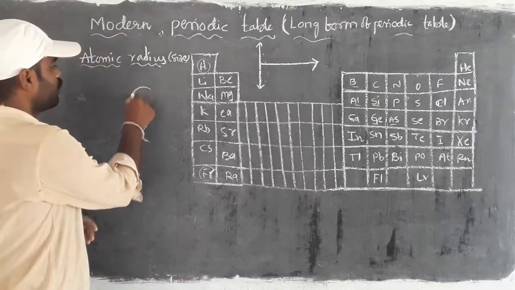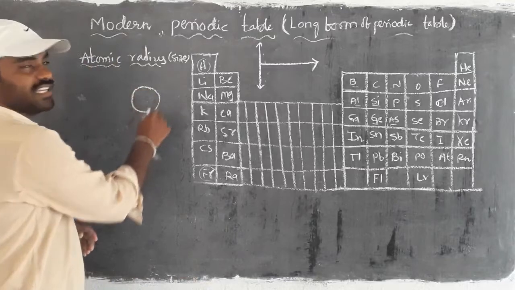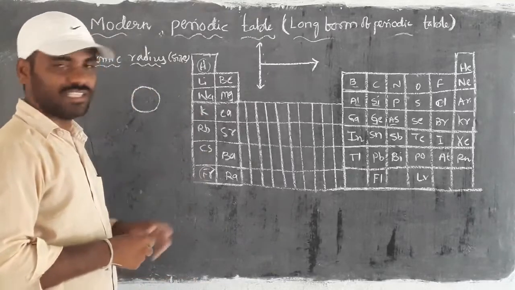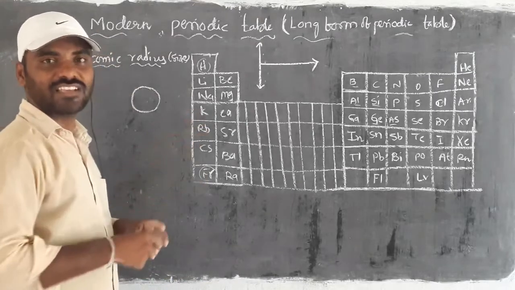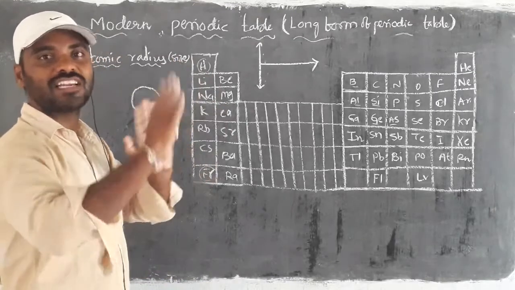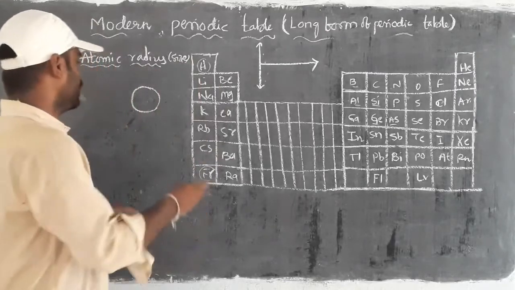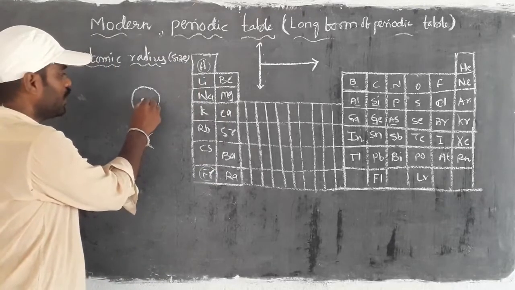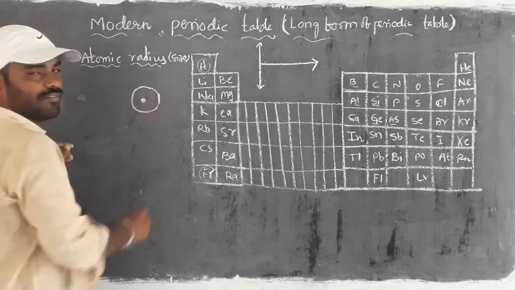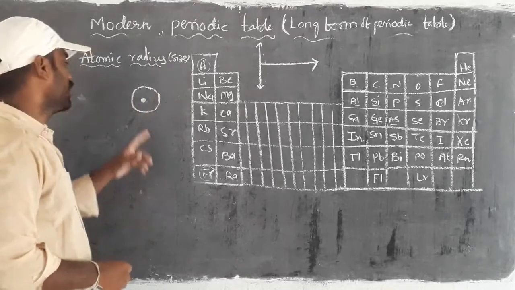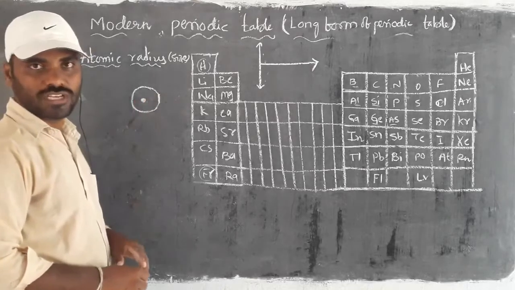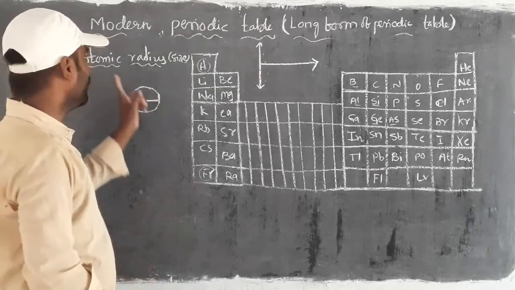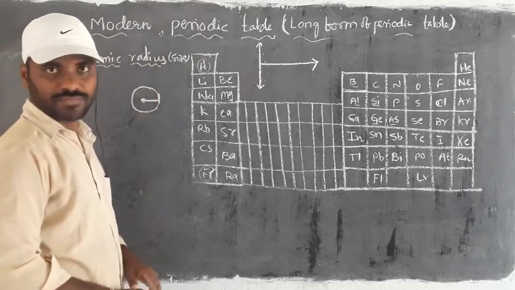If you take any atom in the gaseous state, meaning the atom is present individually, as we already saw in 9th class, the particles of the gaseous state exist at long distances. Then the distance from the nucleus to the outermost shell of the atom, that particular distance we call the atomic radius or atomic size.